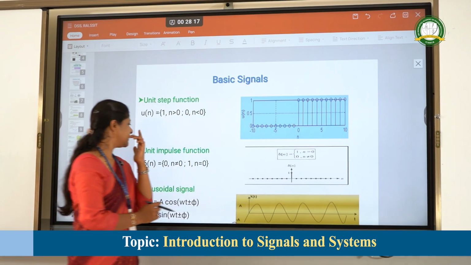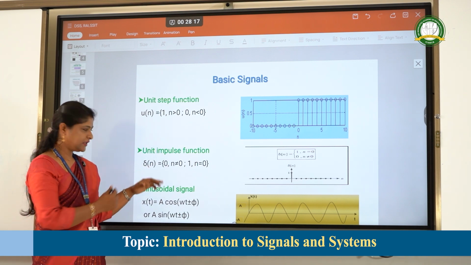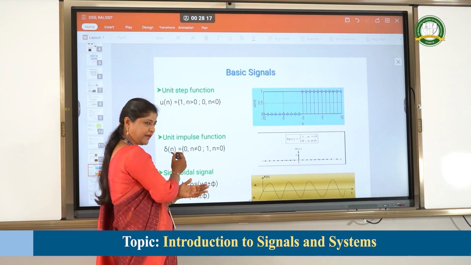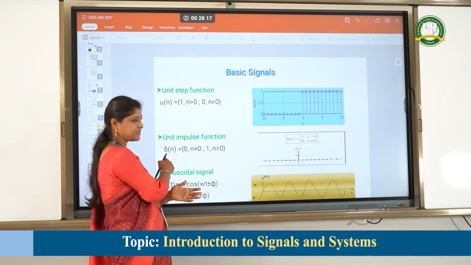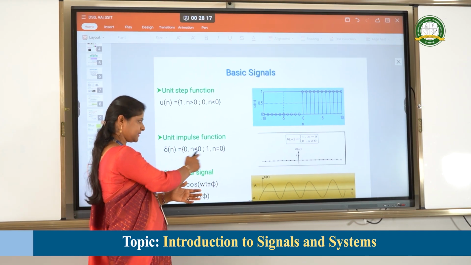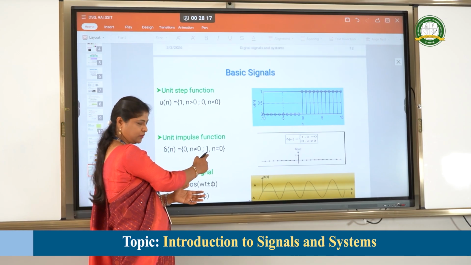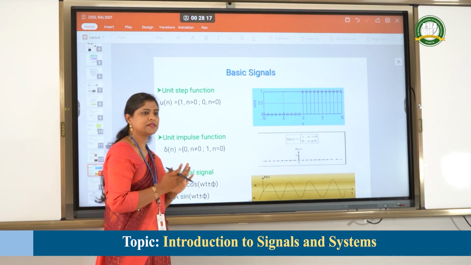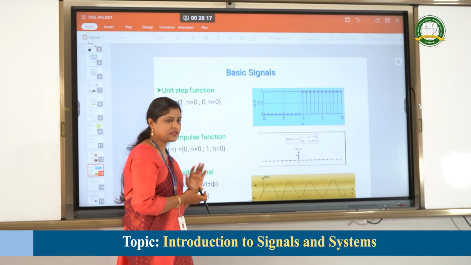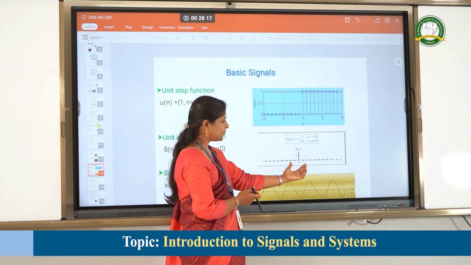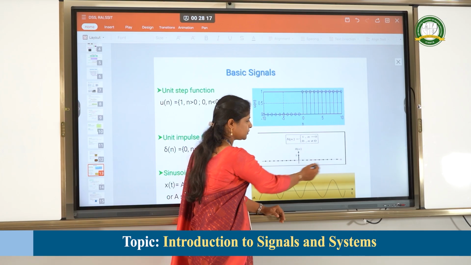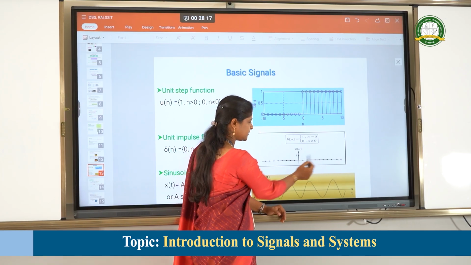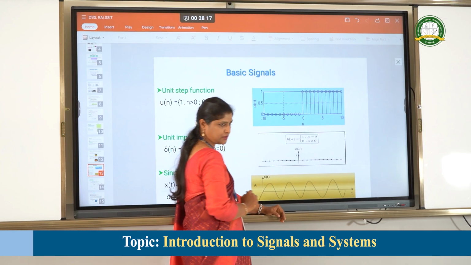Then we have the unit impulse function, defined as the signal delta of n. It exists only at n equal to 0 and does not exist for any other value of n. That kind of signal is called an impulse. This waveform representation shows a negative axis and a positive axis, and the signal exists only at n equal to 0.